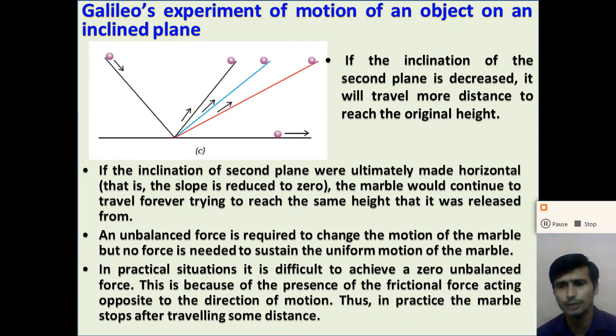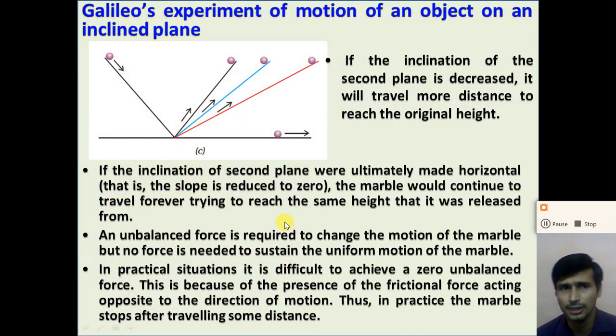If you take two different surfaces, one rough and one smooth, and release two marbles with the same force, the marble on the rough surface will stop before the one on the smooth surface, because the rough surface has more friction compared to the smooth surface. So what is the friction force? Friction force is the force that opposes the motion of the object due to the roughness of the surface. Due to the microscopic roughness in any smooth surface, the friction force acts on the object.